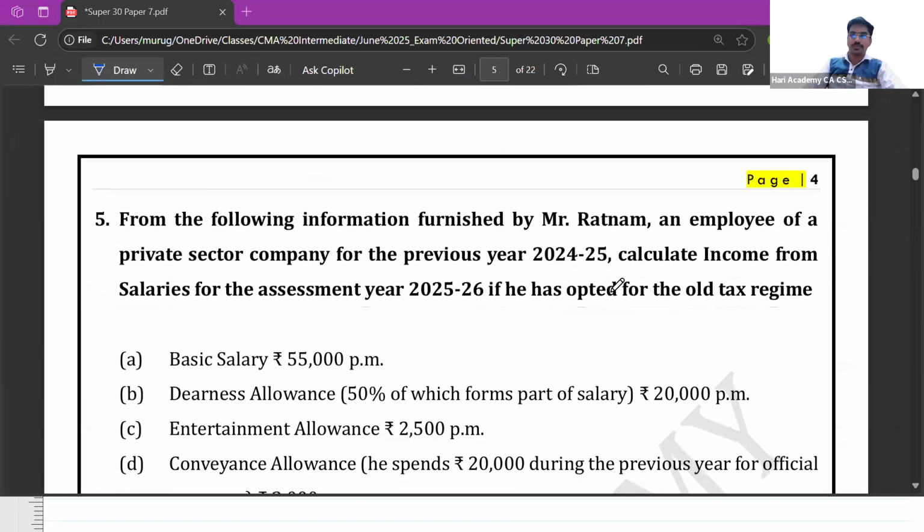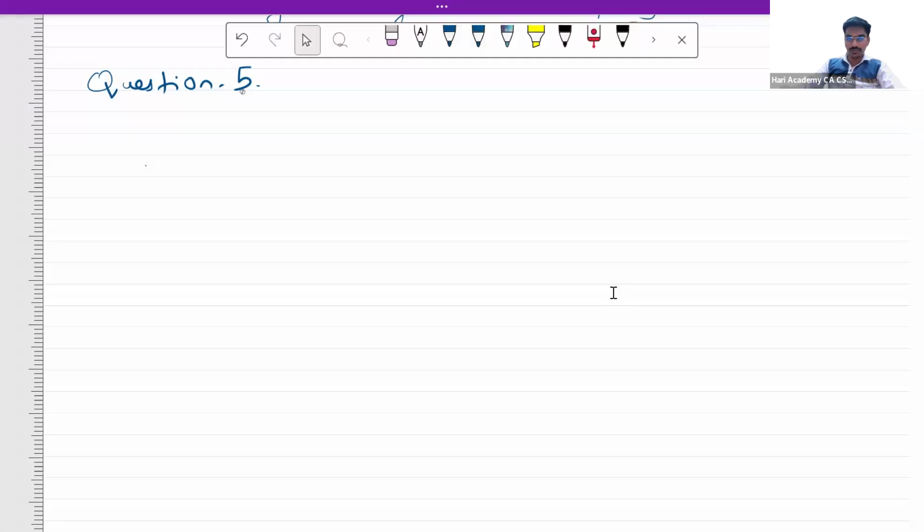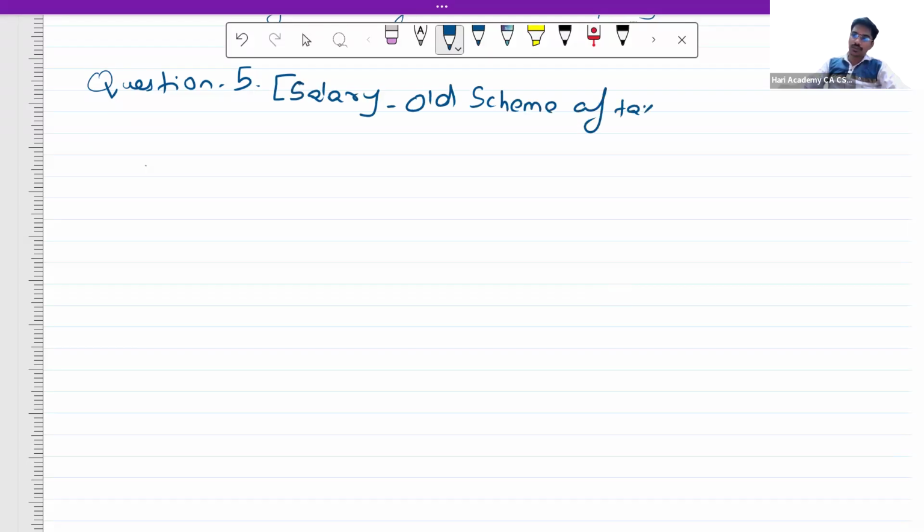Now we are going to go to question number 5. Question number 5 is a salary based question, in relation to the salary old scheme of taxation. In respect to the new scheme of taxation, we have already solved question number 4. You can visit that video, which is the first part of Super 30 questions, and have a look at it. Right? Now let us dwell into this question.